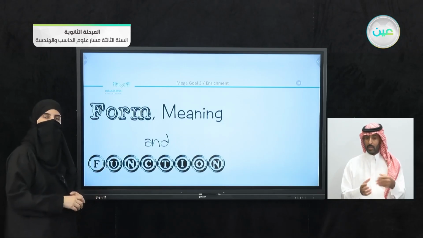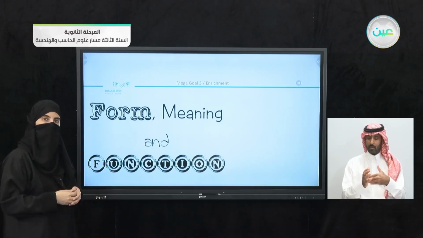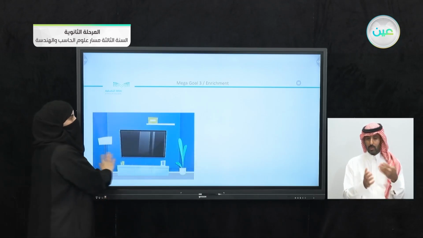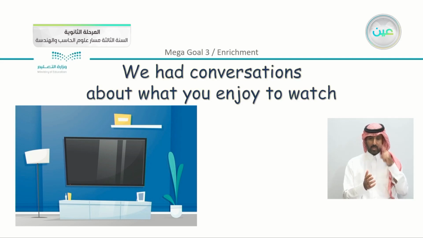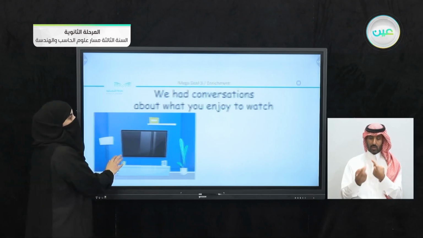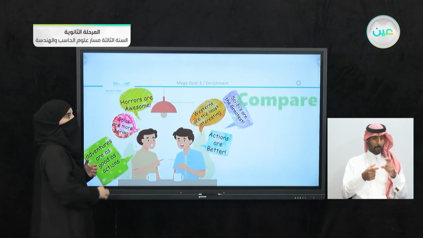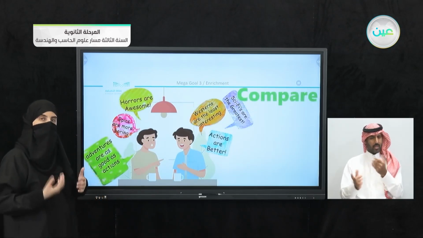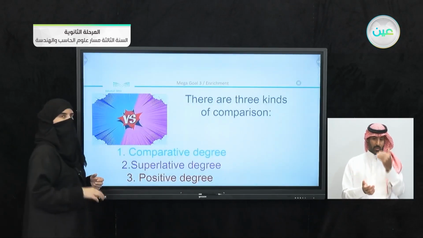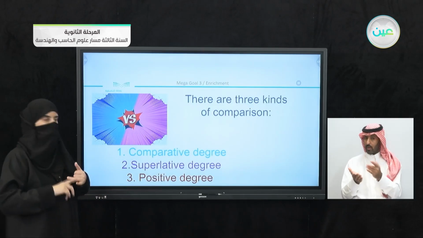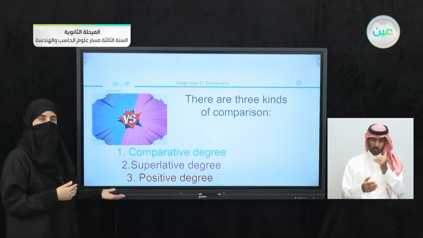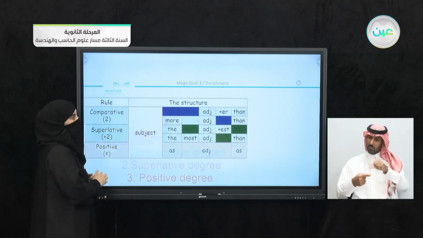Now in the second part, which is going to be the final part in our enrichment, we have form, meaning and function. Just to recall what we took in our lesson, we had the idea of watching different movies, or we have conversations, and in these conversations we can compare between them. Of course, the basic idea here was to use adjectives in our comparing. Now we had 3 degrees, or 3 types of comparisons. We have the comparative degree, we have the superlative degree, and we have the positive degree as we studied in our lesson.